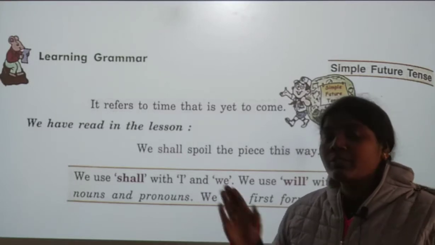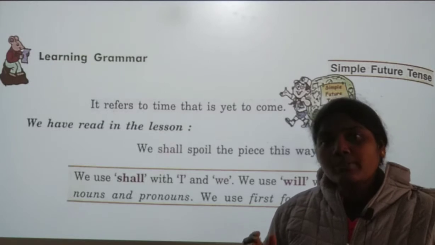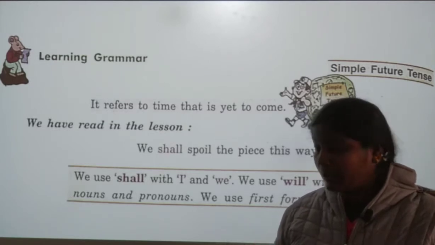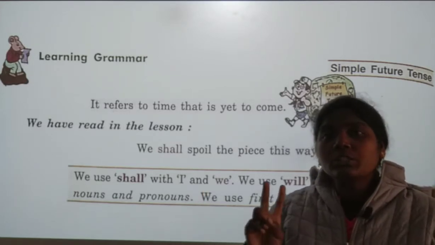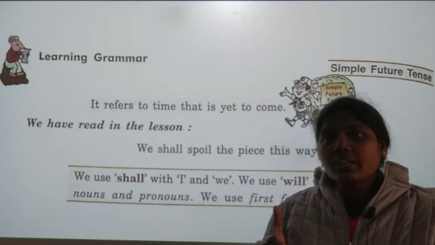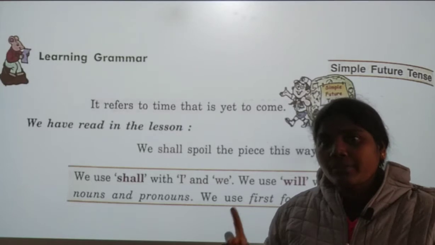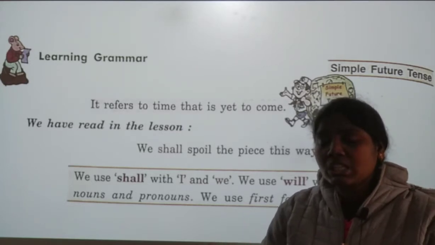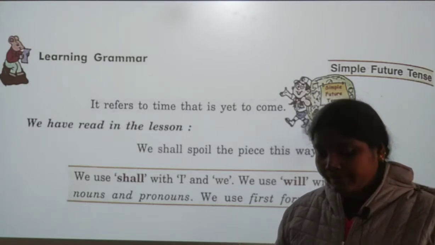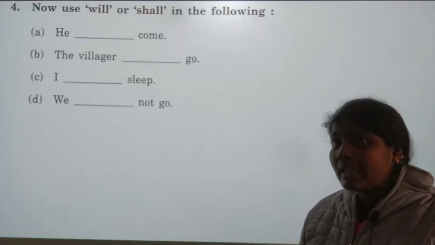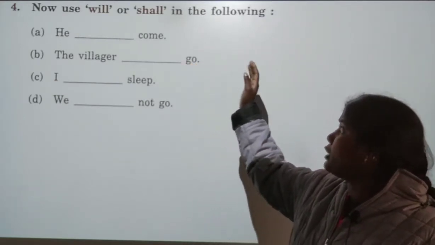Which pronouns we can use with shall and which pronouns with will, that we are going to learn now. Shall we can use only with I and we. Only these two pronouns we can use with shall, and for the rest of the pronouns we can use will. So he, she, it, you and they, with these pronouns we can use will. And now we are going to learn the exercise. Now use will or shall in the following.